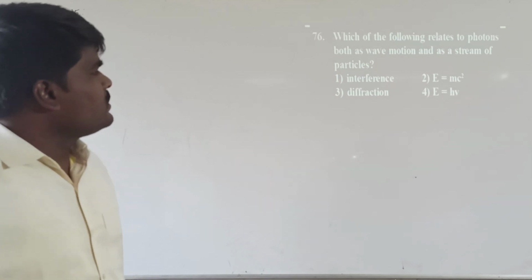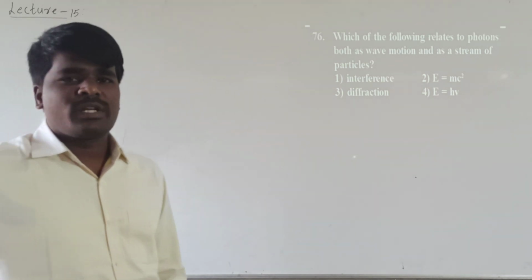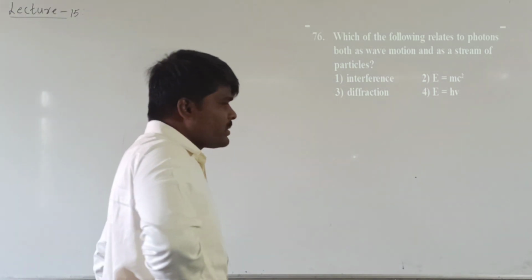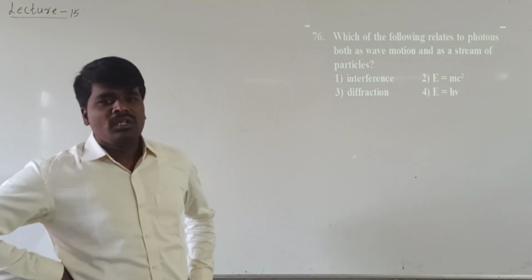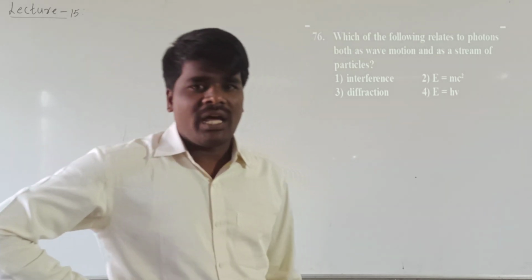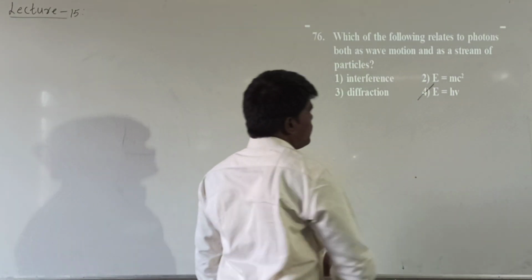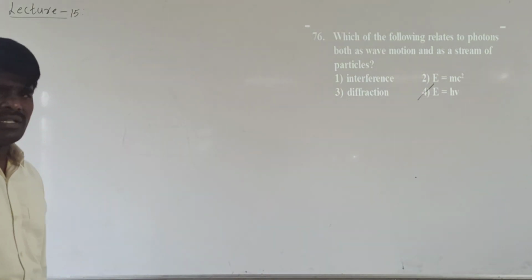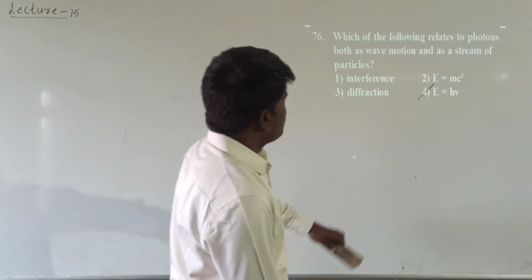Interference and diffraction are properties of light which can be explained by considering the wave nature of light. Whereas E is equal to mc square is based on the particle nature of light. The equation which represents both wave nature as well as particle nature of light is called Max Planck's equation, E equal to h nu. It relates both the wave nature as well as the particle nature of light. It's a direct question.